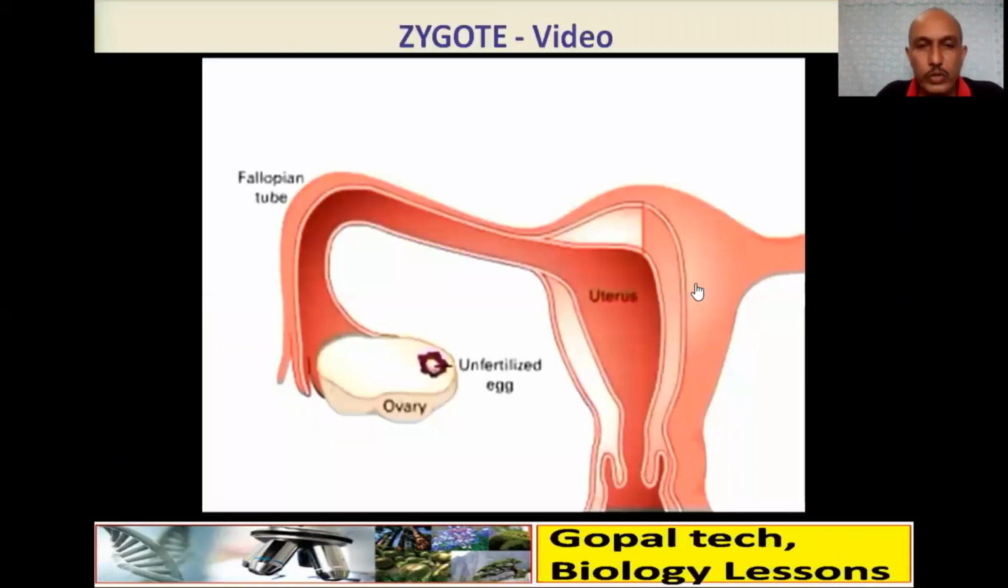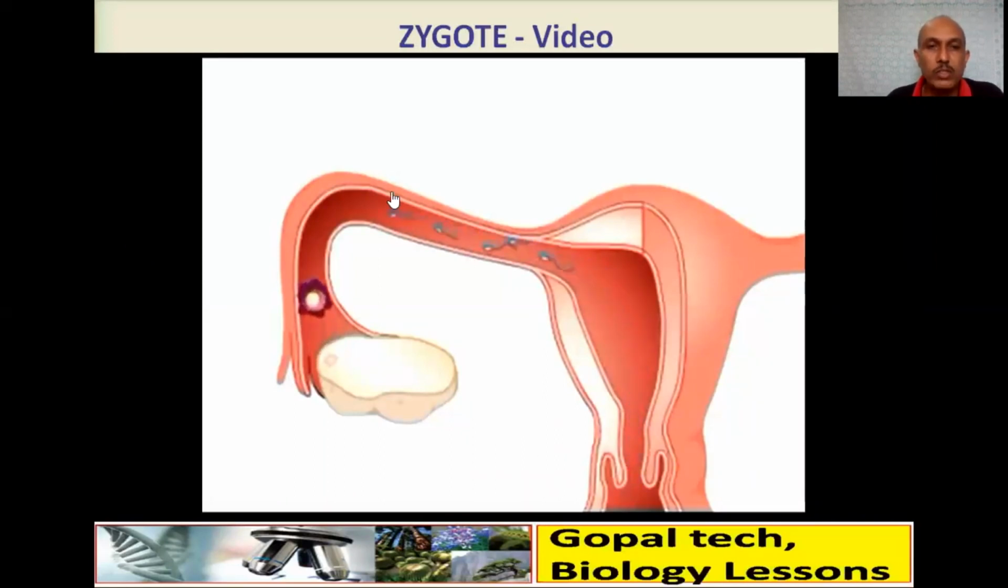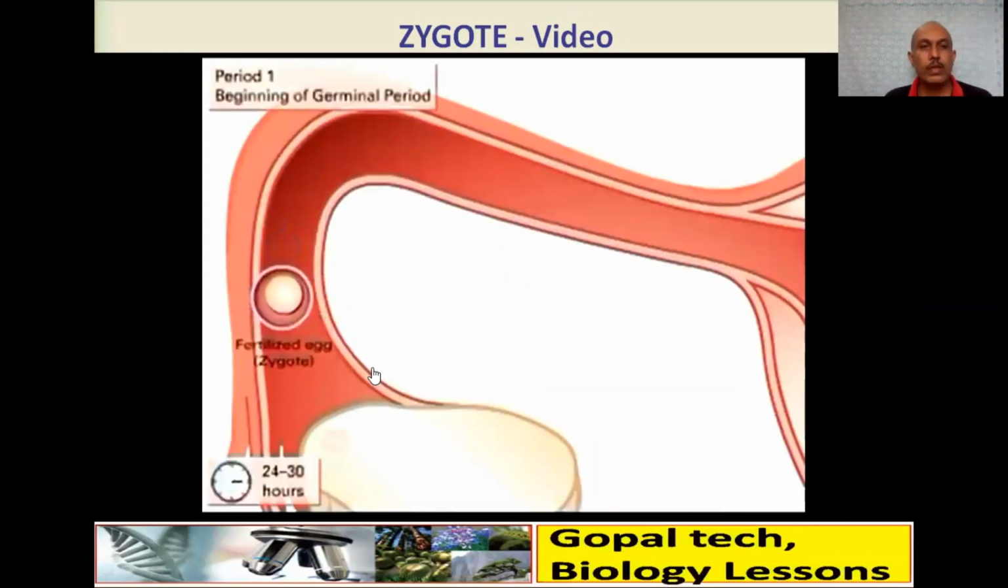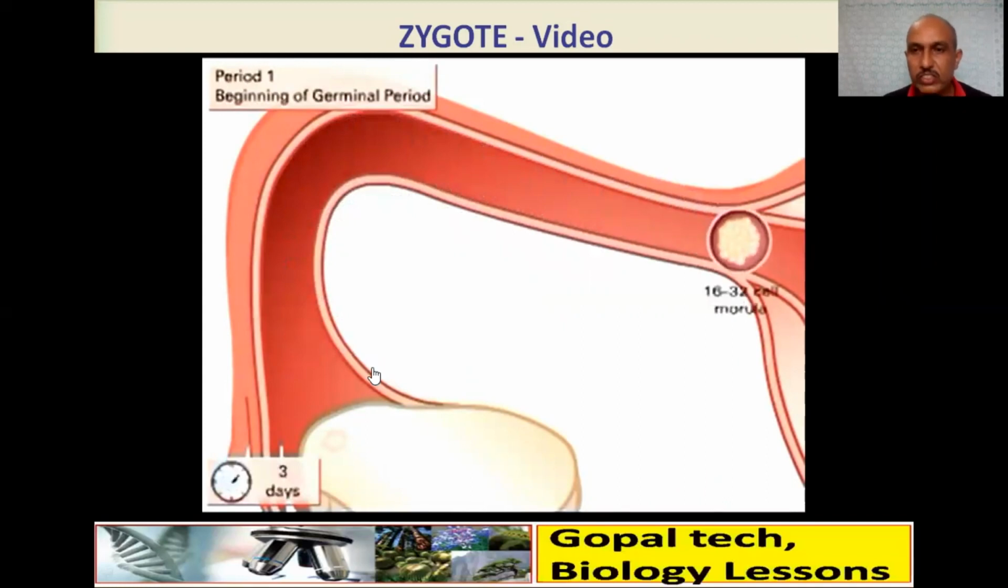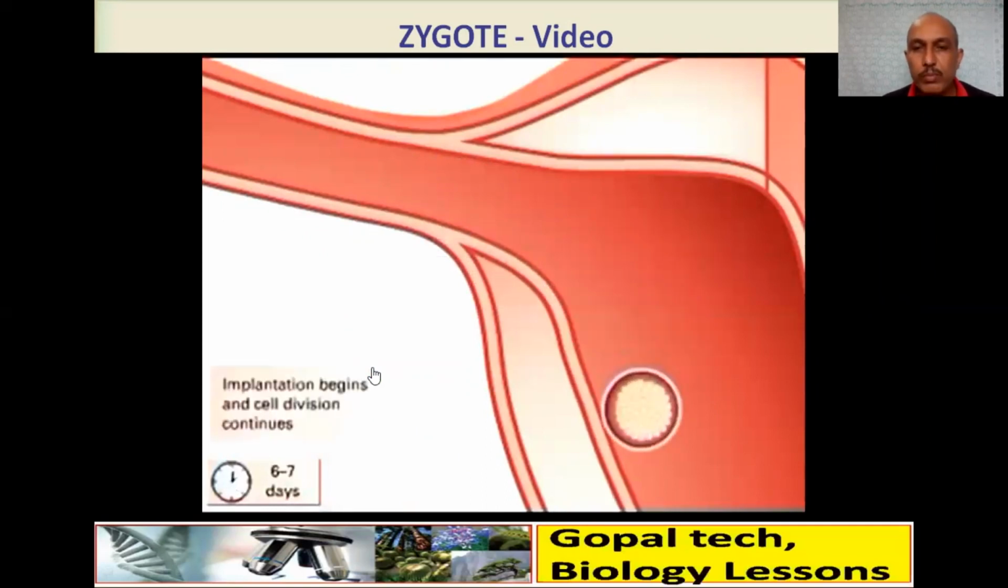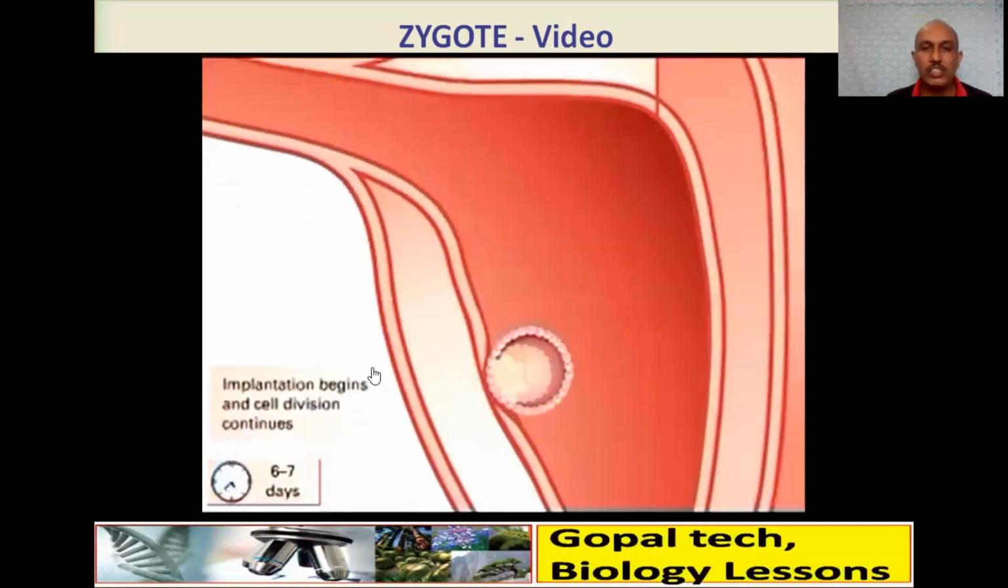Just to see the video. See, there is an unfertilized egg in the ovary. This is ovulation. Now the sperms are coming from this side and the egg gets fertilized. This is called the fertilized egg, the zygote. Division takes place: 2-cell, 4-cell, 8-cell, 16-cell, 32-cell stage. That is called a blastocyst. Now it is fixed in the uterus. This is implantation.